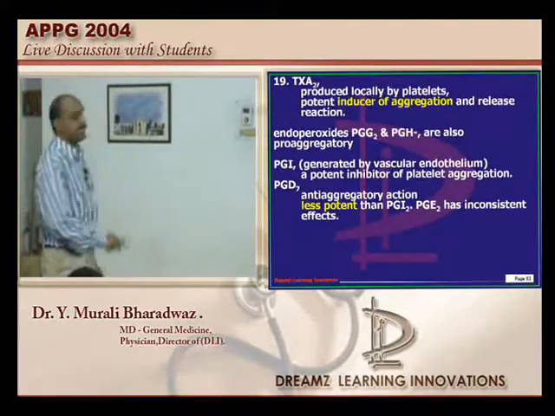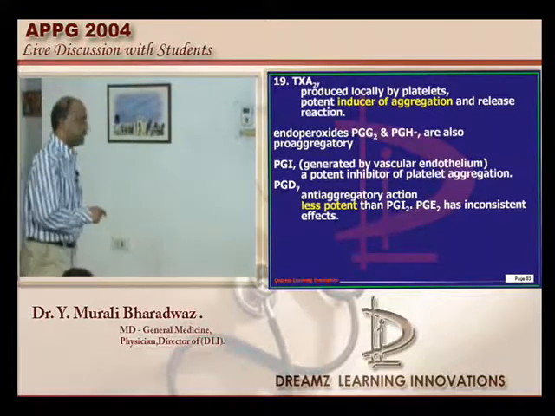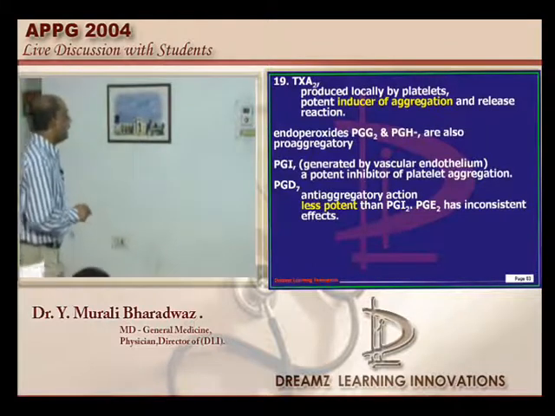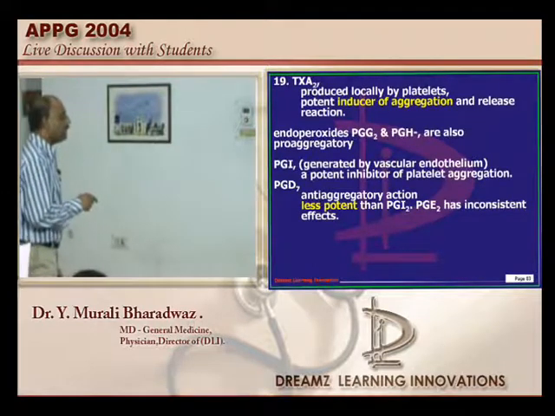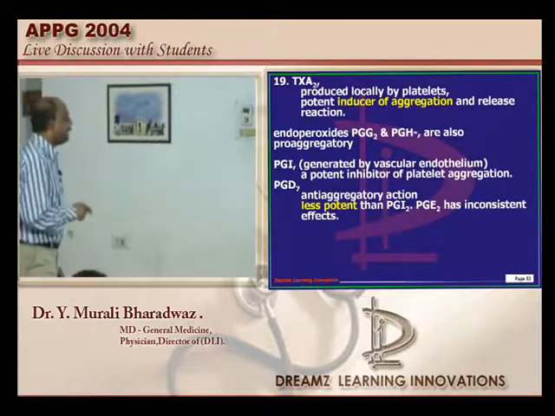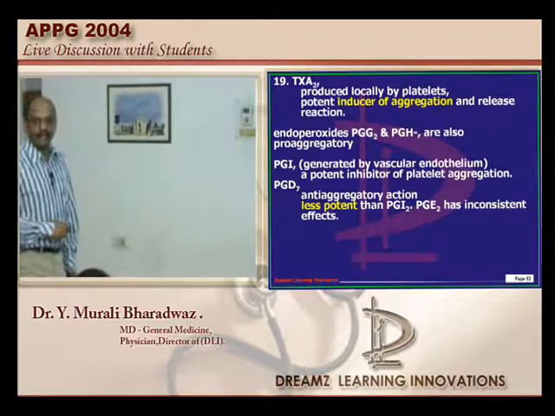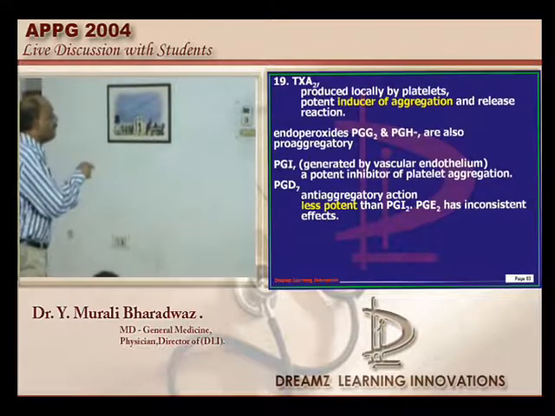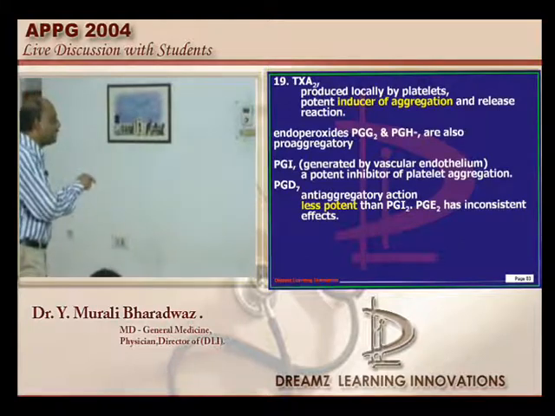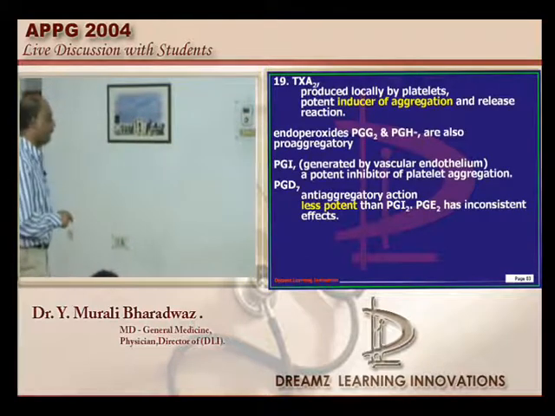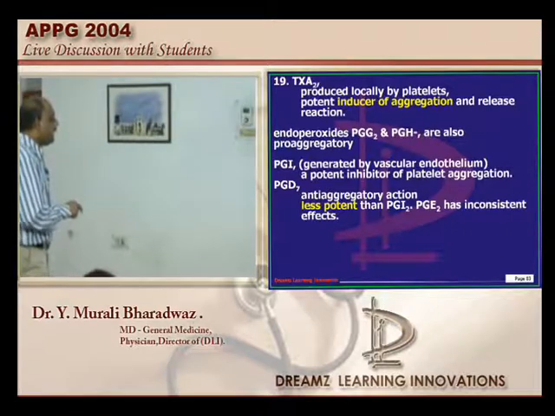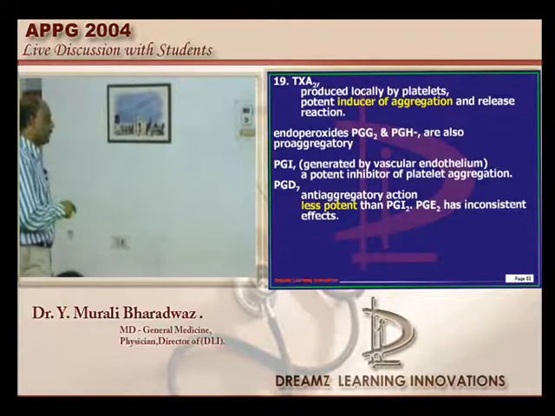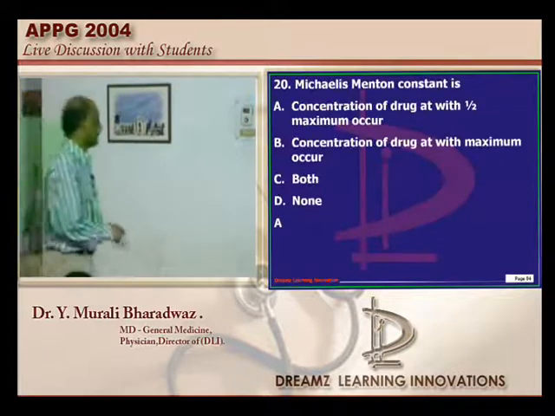Okay? Thromboxane A2 is typically produced by the platelets. It causes the aggregation and the release reaction by the platelets. And PGE2, PGH2 are also pro-aggregatory, but PGI2 is the inhibitor of platelet aggregation. This fellow is a black sheep in that whole group is what needs to be remembered. Whereas thromboxane A2 is produced by platelets, PGI2 is produced by the vascular endothelium. And PGD2 is anti-aggregatory once more, and it is less potent compared to PGI2, is what I want to underscore. Let's go to the next question.